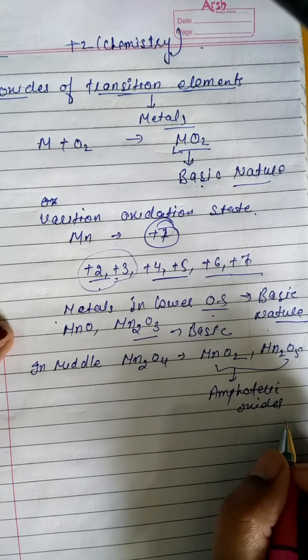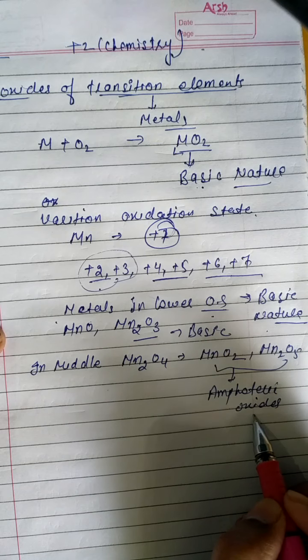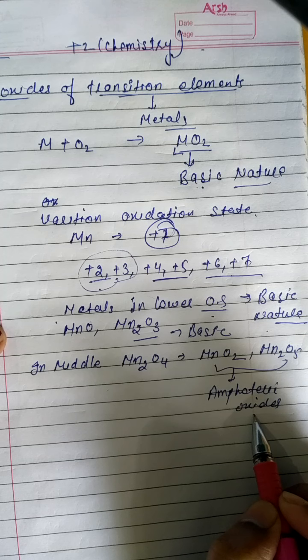What are amphoteric oxides? They react with both acid and base to form a salt and water. Clear? They are active with both.